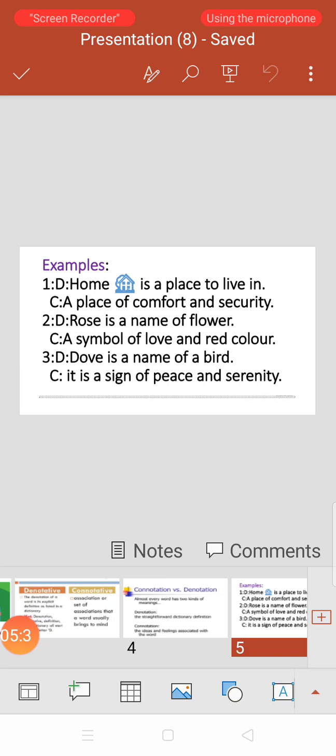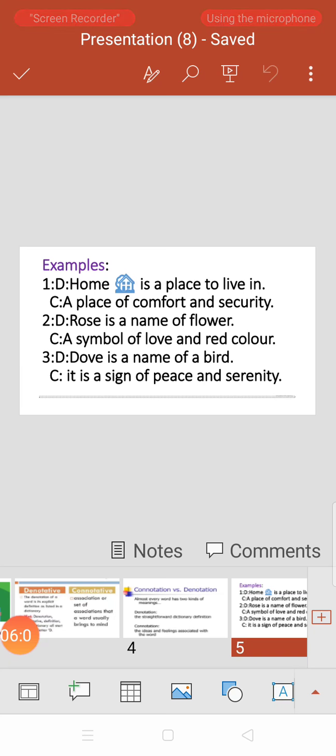Okay. Number 2, denotative meaning. Rose is the name of a flower. Okay, this is the exact definition of the word rose. And connotative meaning, a symbol of love and red color. So the rose is a symbol of love, friendship, red color, etc. This is related to our association with this flower.